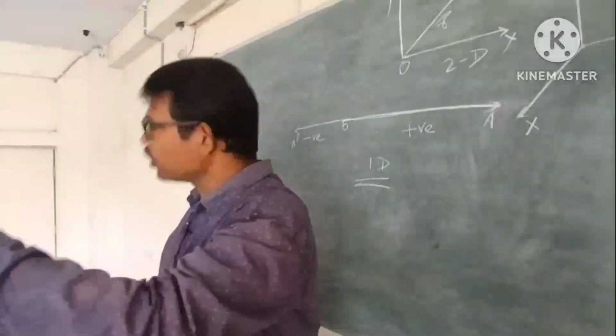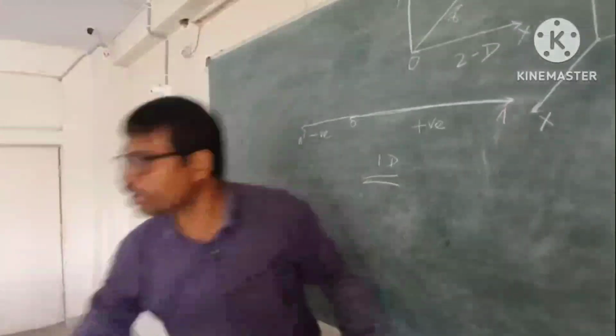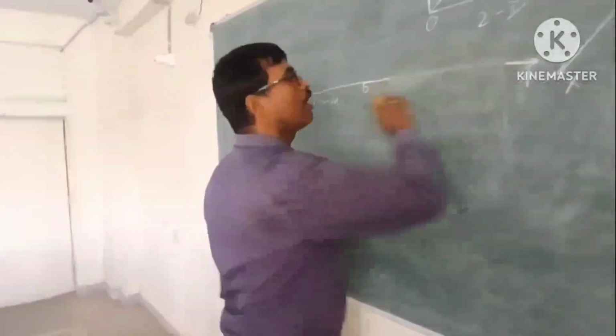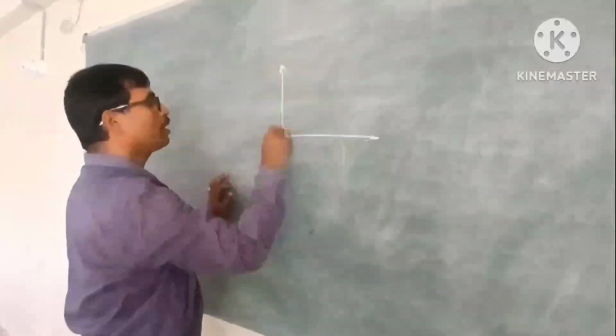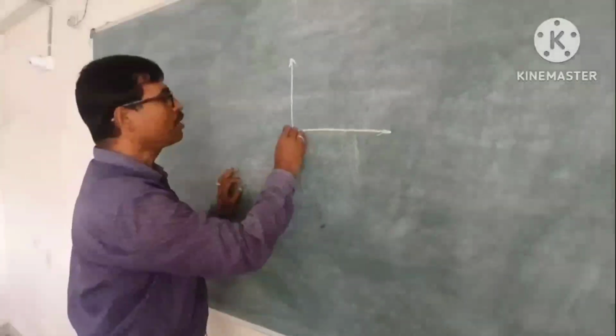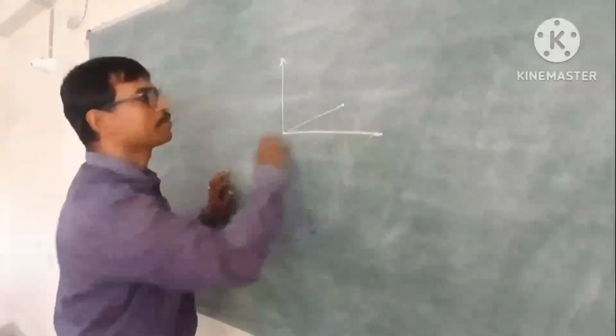Just consider one example for your better understanding. Suppose the position of the body here, the body moves from this to this one.